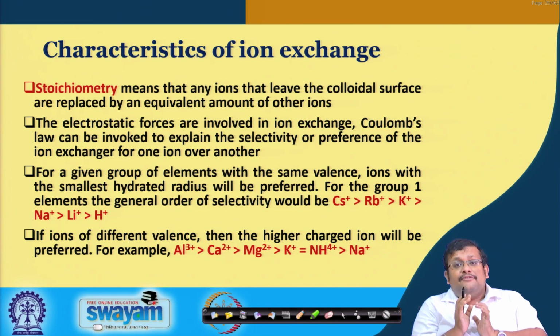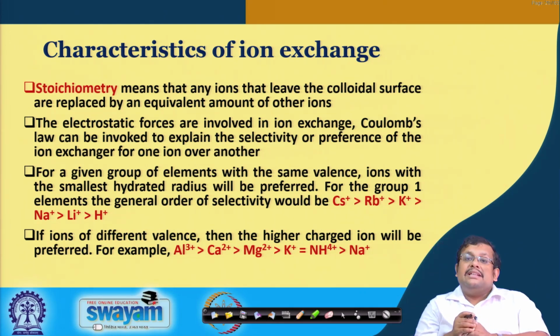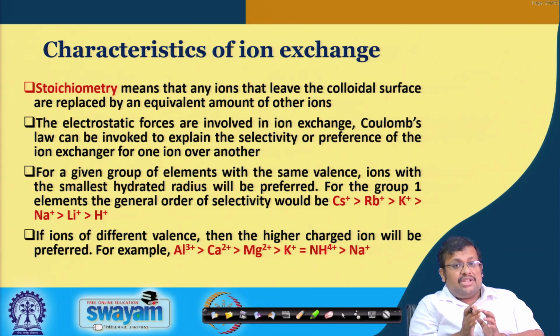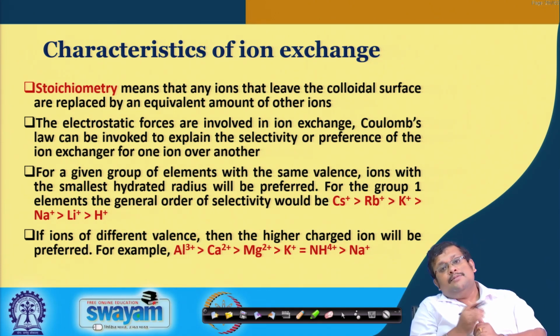So, if ions have different valences, then the higher charge ion will be preferred. For example, Al3 plus will have more affinity than calcium, magnesium, and potassium and ammonium, which have further more affinity than the sodium. So, here sodium has the least affinity. That is why in the root example I showed you that sodium and potassium can be easily replaced by the H plus ions. However, Al3 plus and calcium have more affinity to the charged surface.